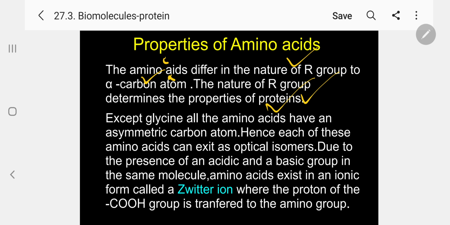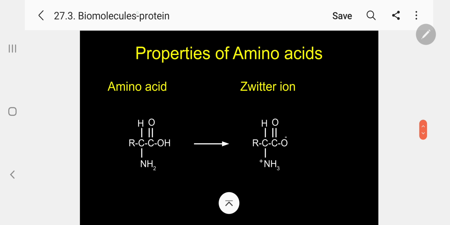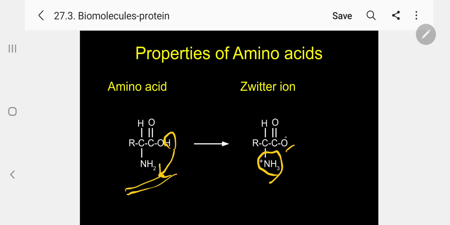Due to the presence of an acidic and a basic group in the same molecule, an amino acid exists in an ionic form called zwitter ion or dipolar ion, where the proton of the COOH group is transferred to the amino group. Kindly follow. So this is the structure. See here, the normal amino acid, and from this H, it is transferred to NH2, converting into NH3+ and COO-. So this is called zwitter ion or dipolar ion. Dipolar ion. Please follow.